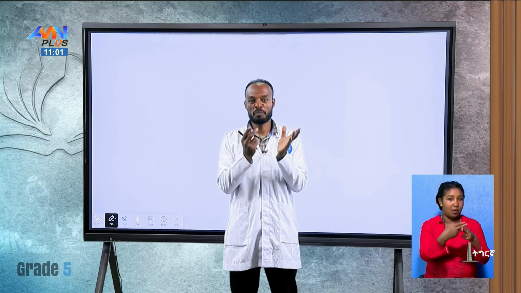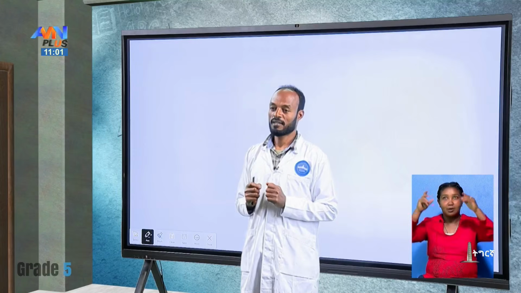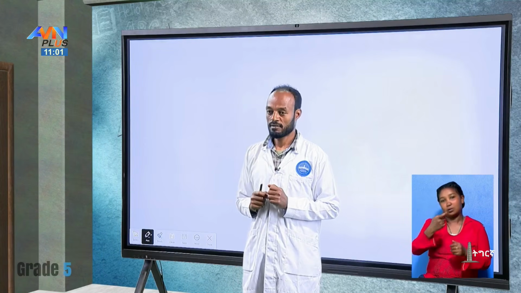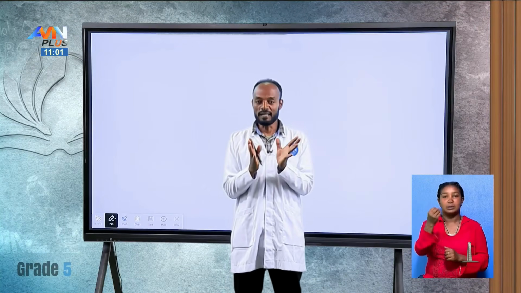Students, do you remember what we learned in the previous class? Nice. In the previous class, we talked about base nouns and compound nouns. Base nouns are a single word, a single noun that can be called a root word or root noun. Example: sun, rain, winter, spring, autumn. These are single words, okay?